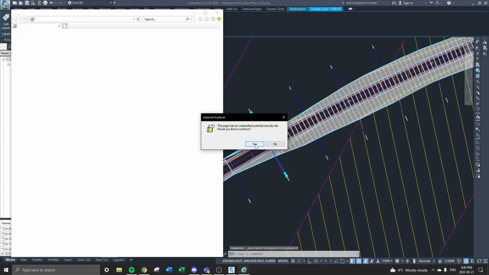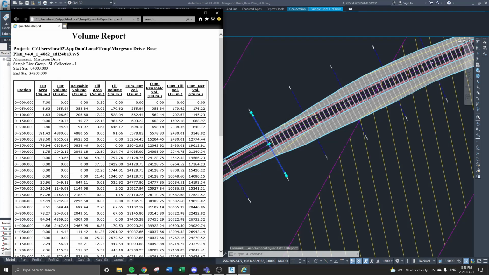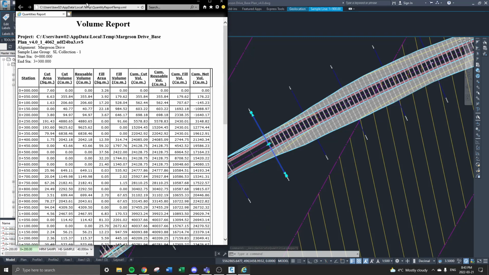Yeah. You know it's old when you have Internet Explorer down here opening it up. I thought I got rid of that a while ago.